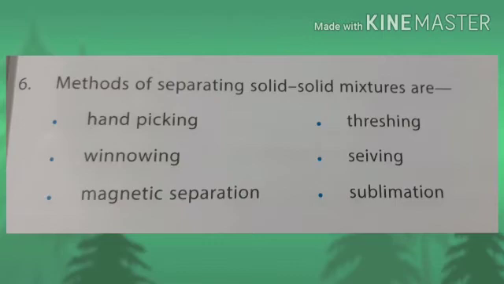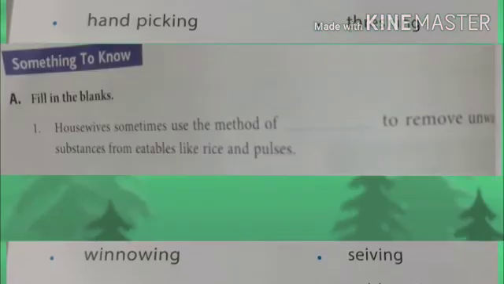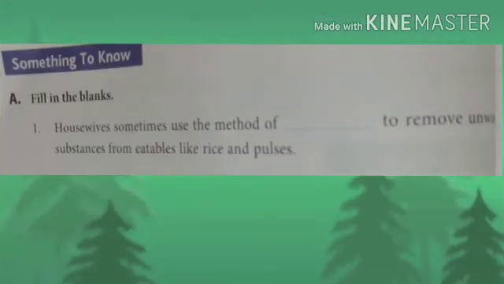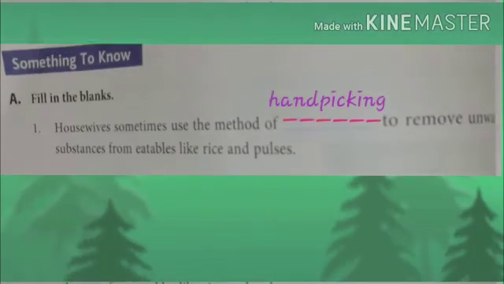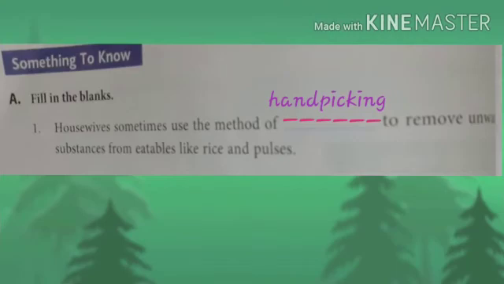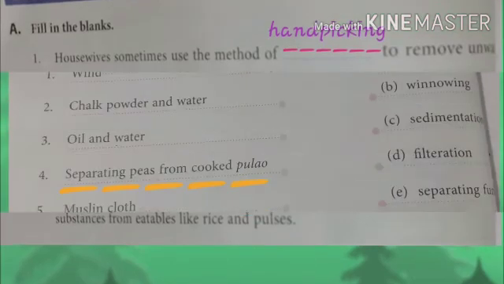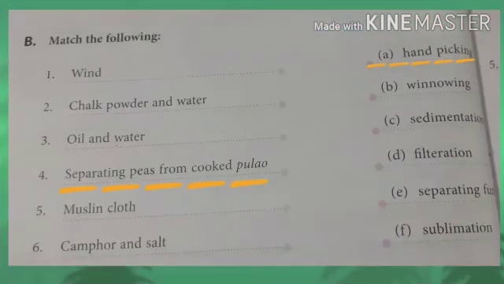Now, after the keywords and You Must Know, let's see what is there in fill in the blanks for us. Here, housewives sometimes use the method of dash to remove unwanted substances from eatables like rice and pebbles. Do you know what the answer is? Hand picking is the method which is used to separate out these components.